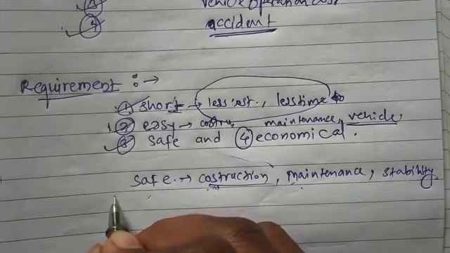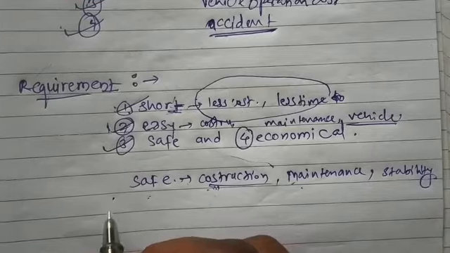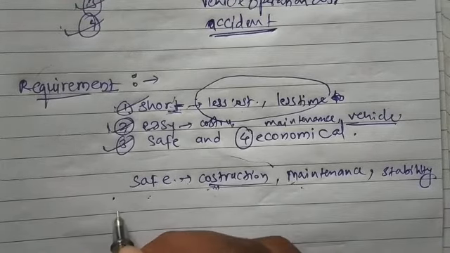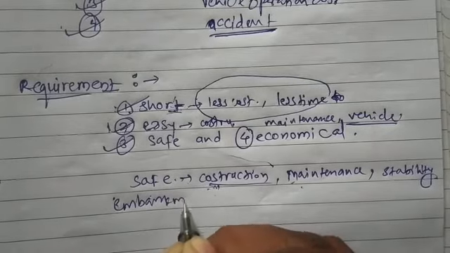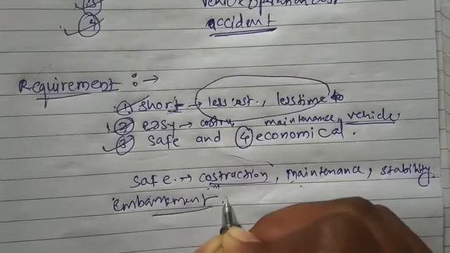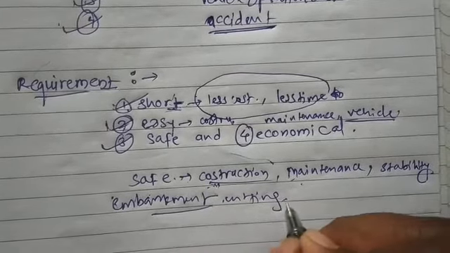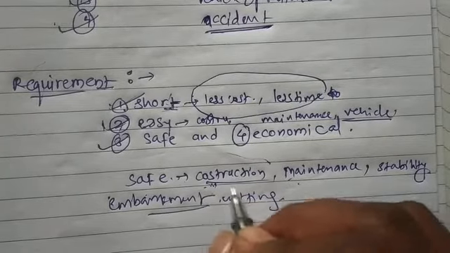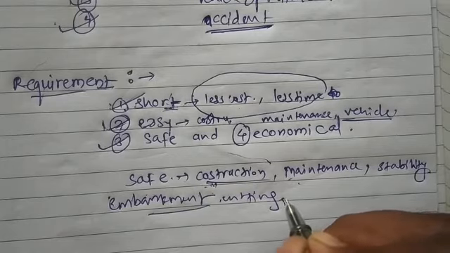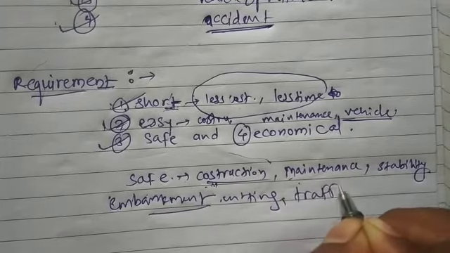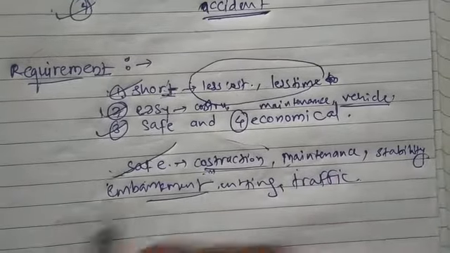Okay, so then the next fact from which it should be safe is embankment. Okay, then cuttings. So for these things, the site should be safe. And the last one is traffic. It should be safe for traffic. So this alignment should be safe according to this aspect.